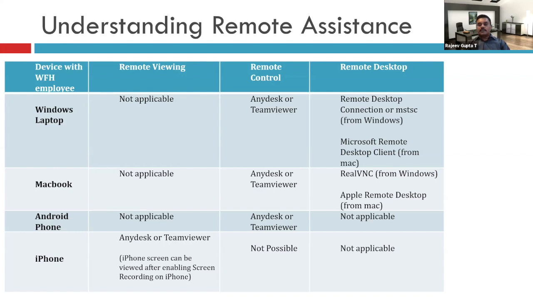And if remote desktop is to be done, and the person centrally is having a Windows computer, then Remote Desktop Connection, MSTSC, should be used.